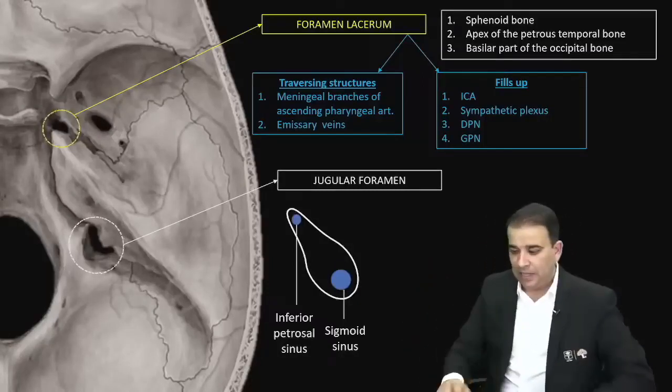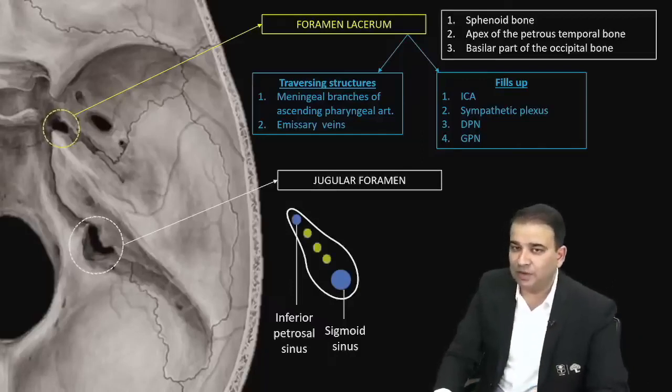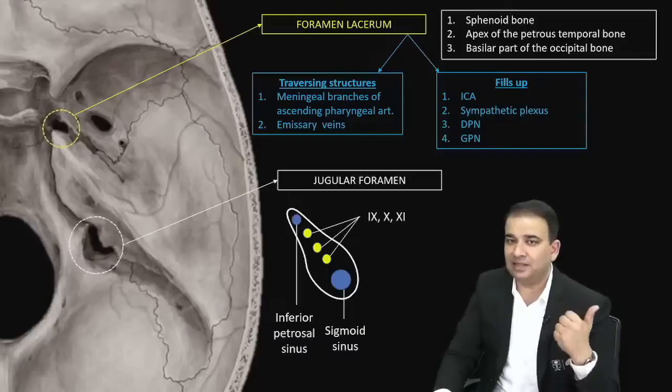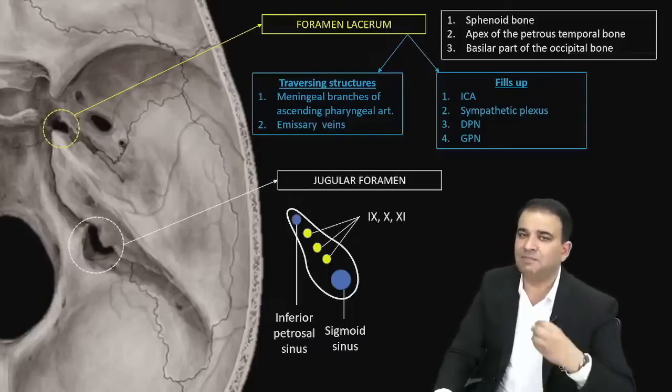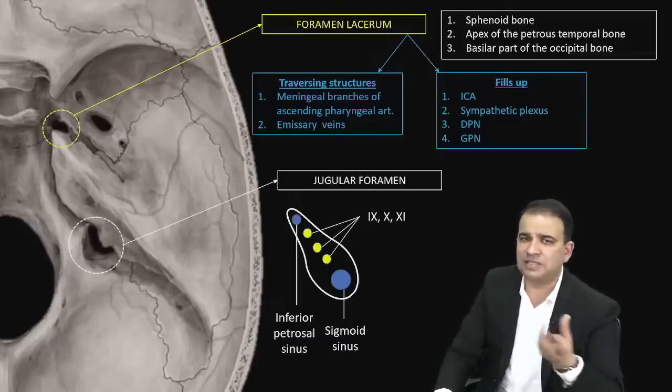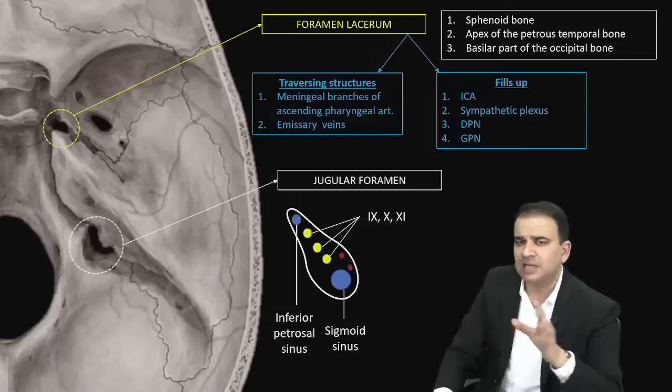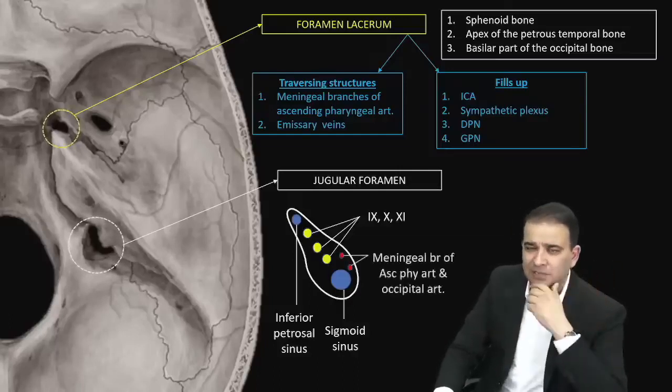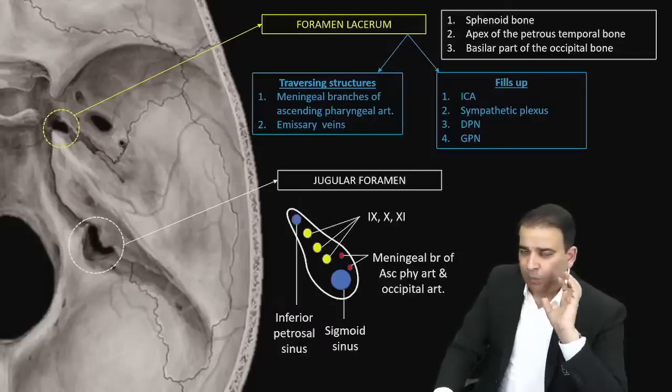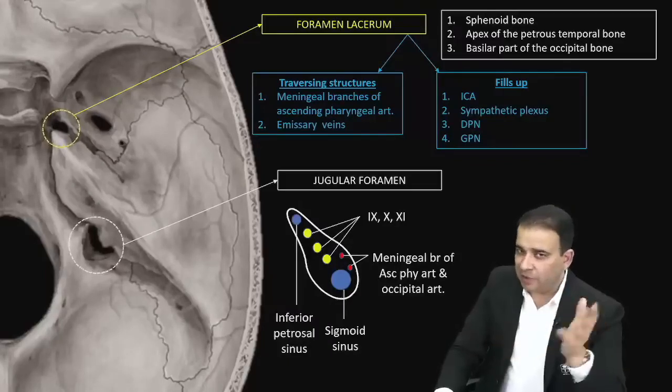One thing: in between them, we have the 3 nerves. Now, it's a jugular foramen, and in that sequence it is giving passage to the 9th, 10th, and 11th nerves. And again, we have some meningeal arteries also. The meningeal arteries coming from the ascending pharyngeal artery, some coming from the occipital artery. Like again, meningeal branches of the ascending pharyngeal and occipital arteries. And one question is simply about the foramen, the arrangement of the structures there.